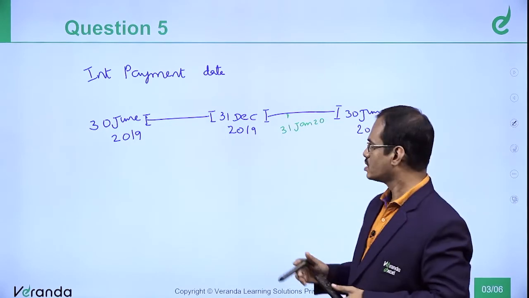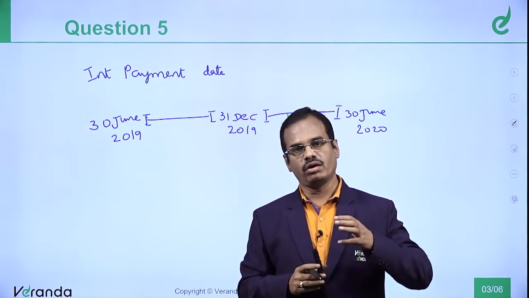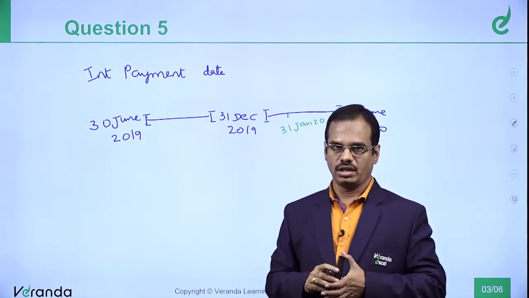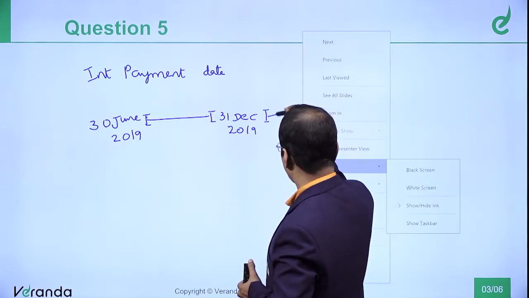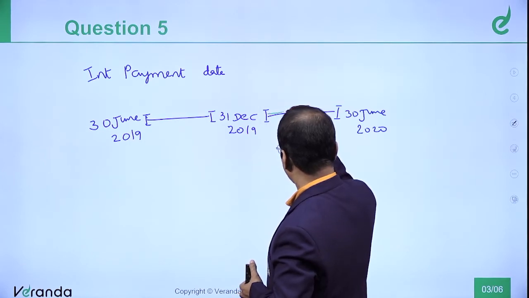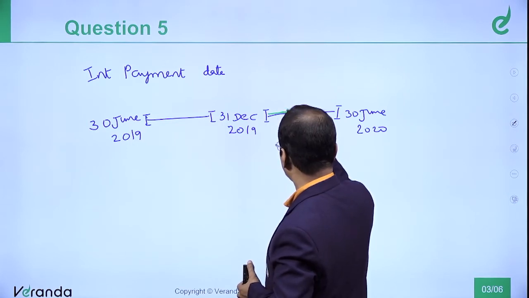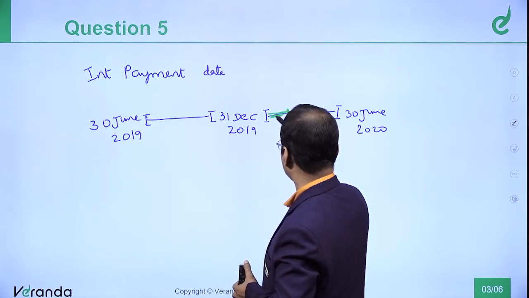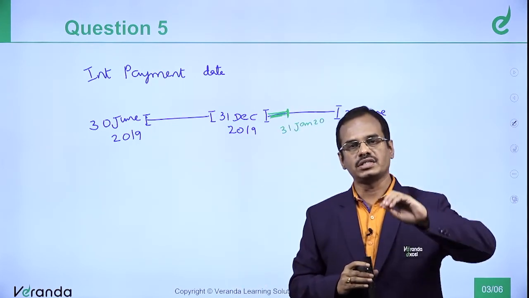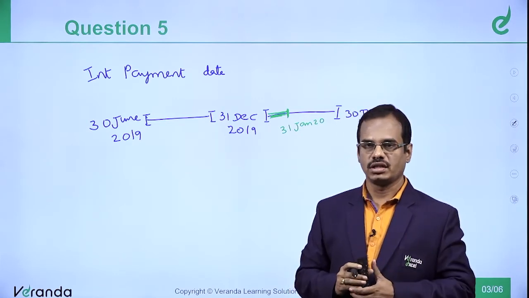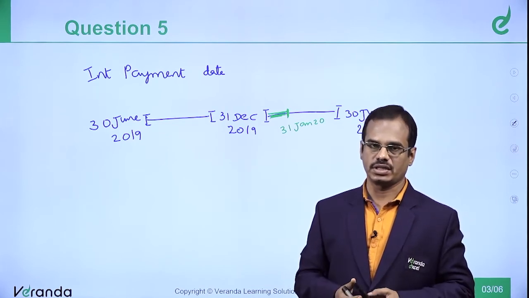Then what happens? Irrespective of whether it is ex-interest or cum-interest, if there is a purchase, then look at this very important point. The interest for this period is what is conceptually most important. This interest, if it is included in the price, we will call it cum-interest. If this interest is not included in the price, we will call it ex-interest.